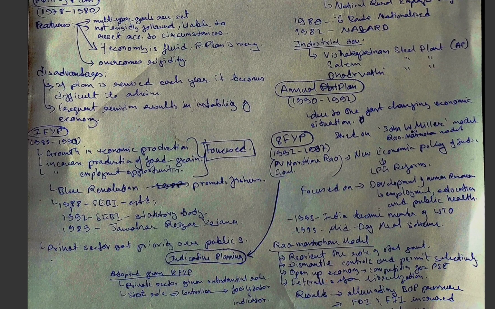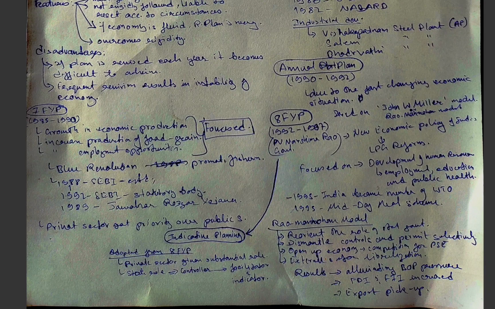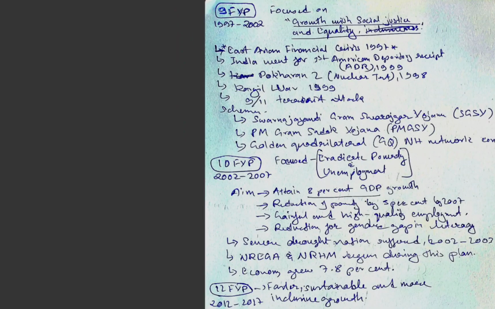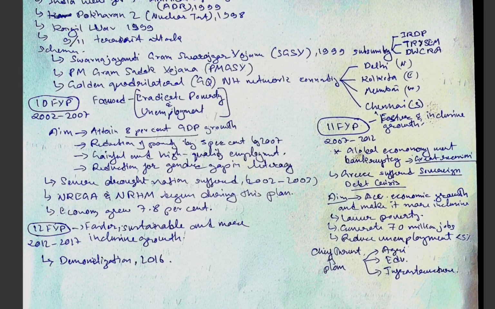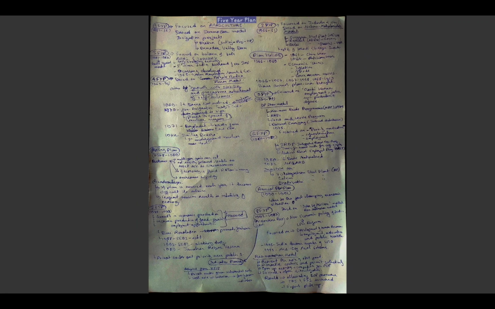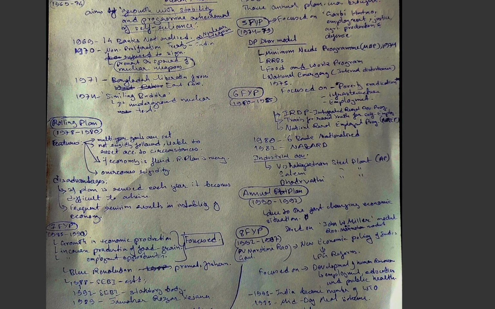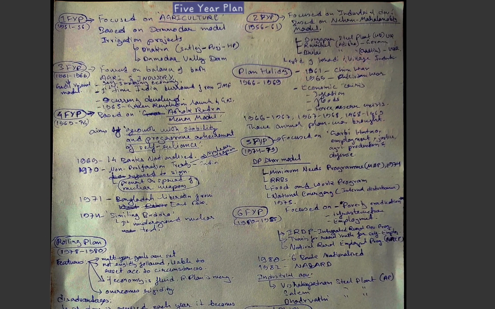After the annual plan there came the eighth 5-year plan, and after the 8th 5-year plan there came the 9th, 10th, 11th, and 12th 5-year plans. After the 8th 5-year plan there was no other suspension, and it was not replaced by any yearly plan. Okay, so now let's see what the first 5-year plans are.